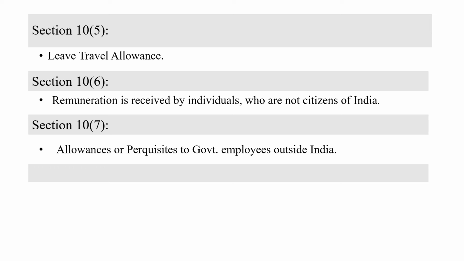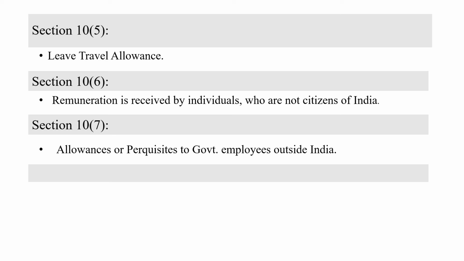See, there is one trick here. A simple trick to remember these things. First thing is, these are in sequence, that is 10, subsection 5, 6 and 7. We all know that 10 is the section for exempted incomes. And here, you can remember easily: 5 with leave travel allowance, and we all know that section 6 is for residential status in income tax. So the same we can apply here.